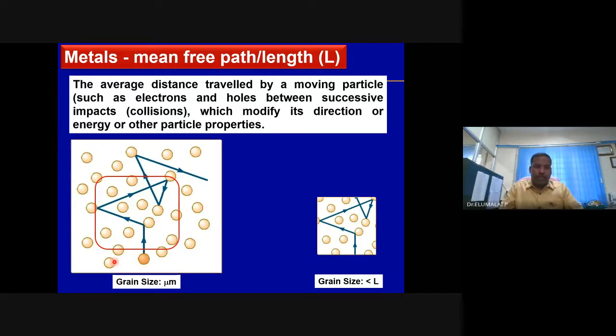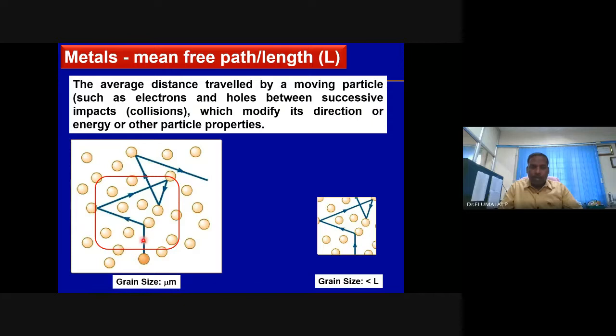The average distance traveled by the electron is known as the mean free path. Believe it or not, it is a material characteristic, typically a few nanometers. Now you take this bulk metal and transform it into nano. Now the grain size is reduced to nano size, typically less than or equal to the electron mean free path. Will the electron in this nanomaterial have the same freedom as the electron in the bulk, or will there be any restriction or confinement?